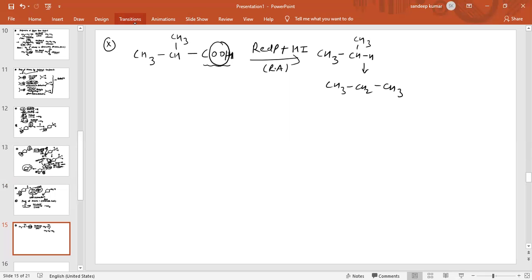Now see, this acid we call, because on this corner carbon atom there are two CH3 groups. If on the corner carbon atom there are two CH3 groups, then we call this compound iso. So this is basically isobutyric acid.